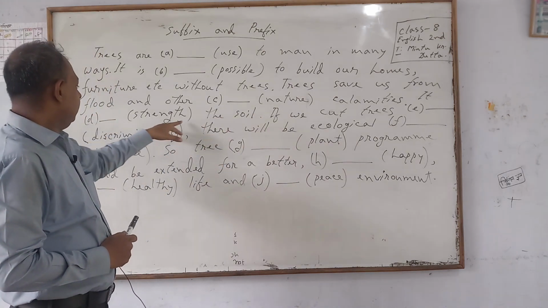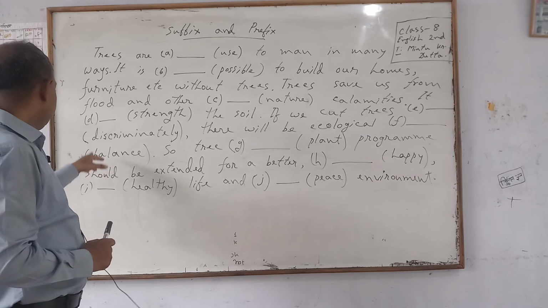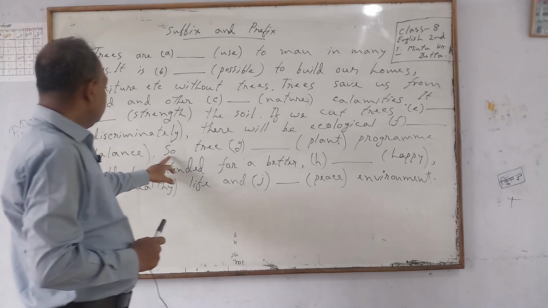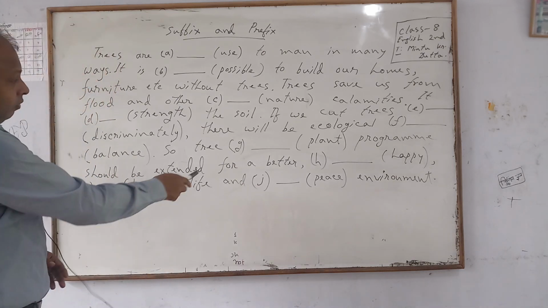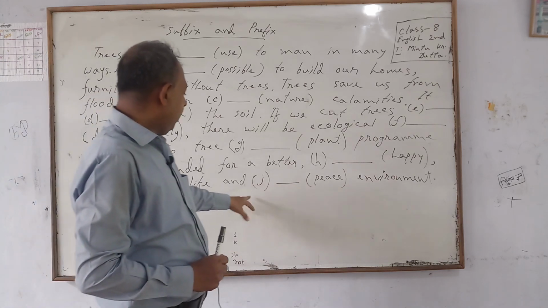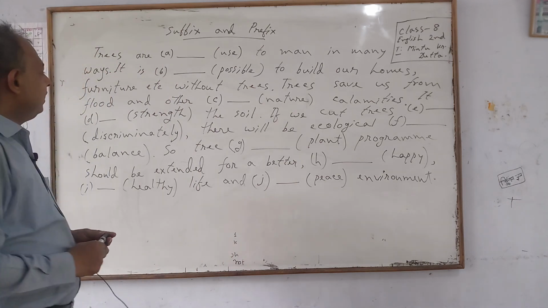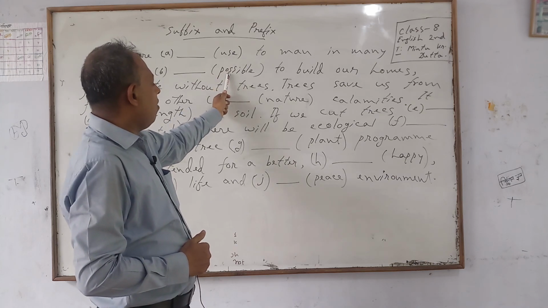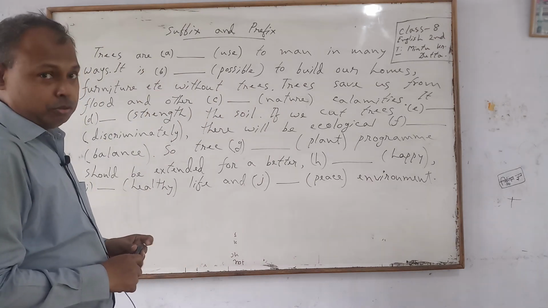It de-gap strength the soil. If we cut trees in long gap discriminately, there will be ecological F gap balance. So, tree G-gap plant program should be extended for a better S-gap happy, healthy I-gap life, and last one J-gap is environment. You can see that if you can use suffix and prefix properly with the root word, then the full meaning of the sentence will come out.